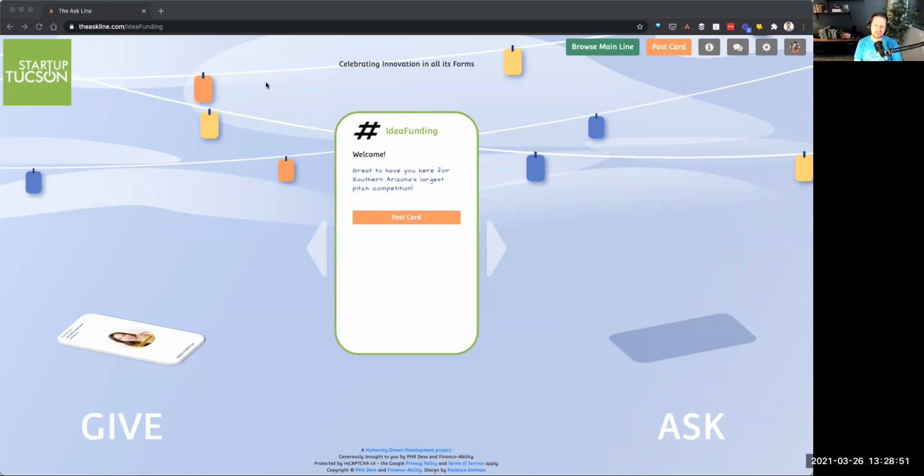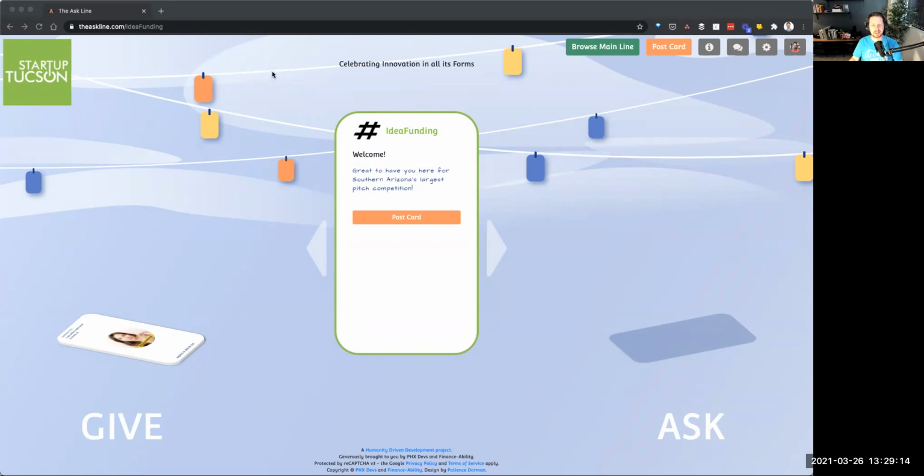The Ask Line is an online platform that helps event attendees and community members better connect with one another beyond attending just events and create meaningful connections with your community through the value of generosity. Today, I'm going to show you how you can use the Ask Line platform to connect with people from your event and make more meaningful connections on our platform.